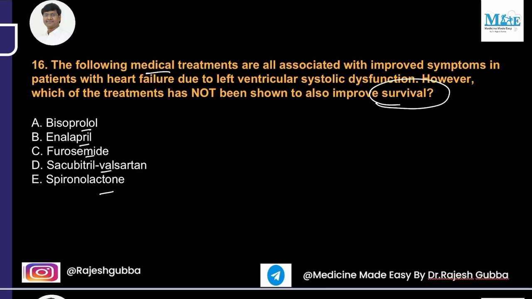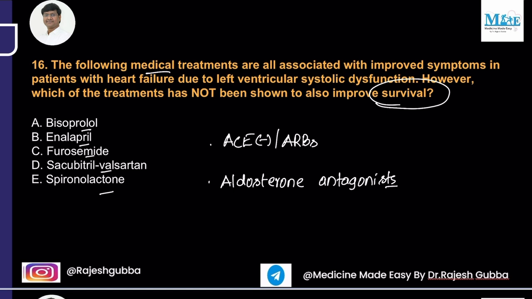See, the drugs which will improve the survival in case of heart failure are the ACE inhibitors or the angiotensin receptor blockers. Then we have aldosterone antagonists, right? These aldosterone antagonists include spironolactone as well as eplerenone. Then your ARNI, that is angiotensin receptor blocker neprilysin inhibitor, which is nothing but sacubitril valsartan.